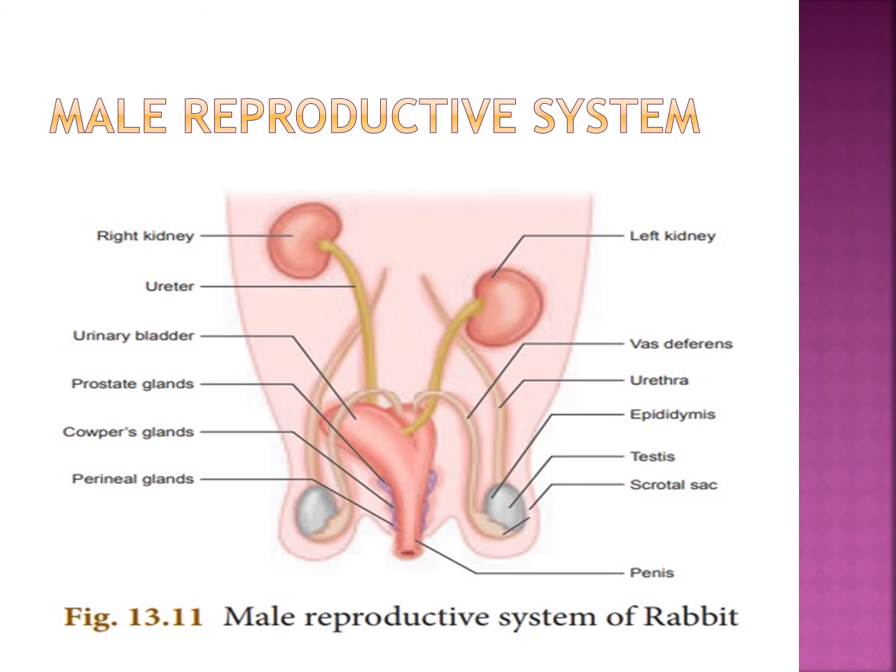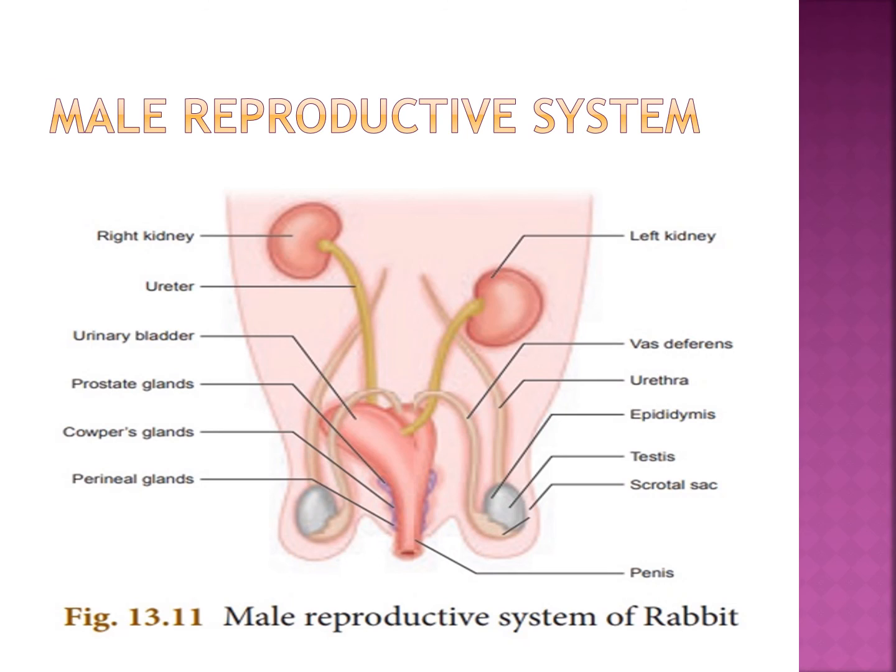Now see the same picture. First, the perineal glands, Cowper's glands, prostate glands. These glands are below the bottom of the reproductive system.